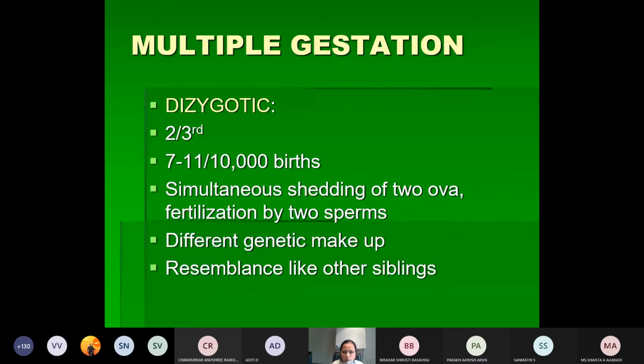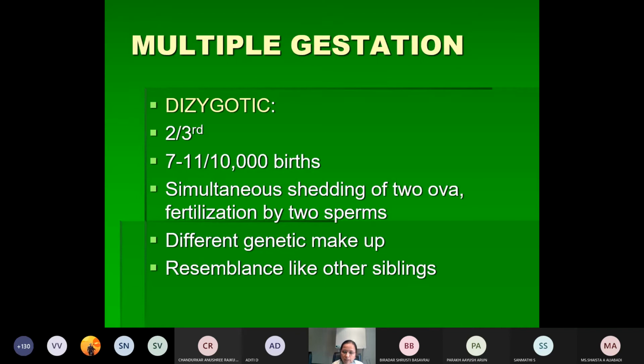So what happens here? Two zygotes will be formed, which will be separately implanted into the uterine wall, and they will be separately covered by the chorionic sac and then the amniotic sac, and they have got a separate placenta. So this is called as the dizygotic twinning.